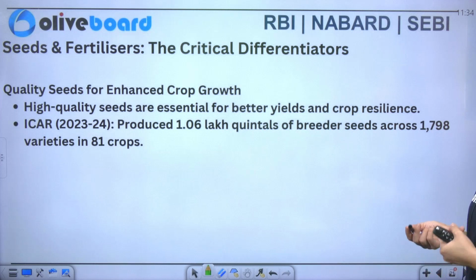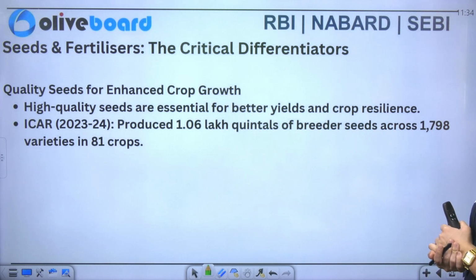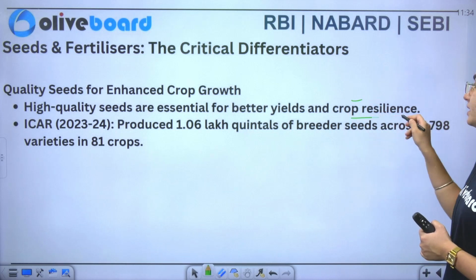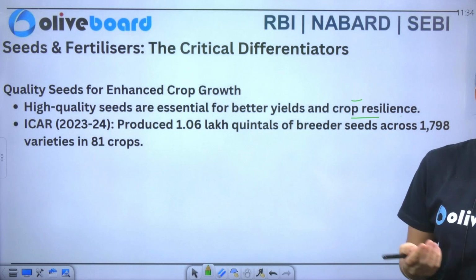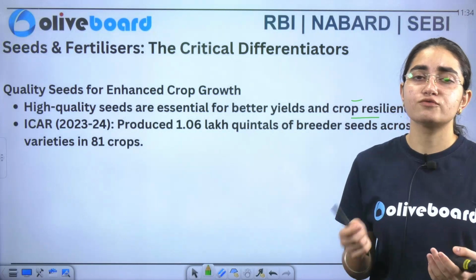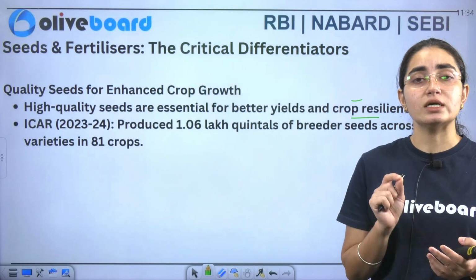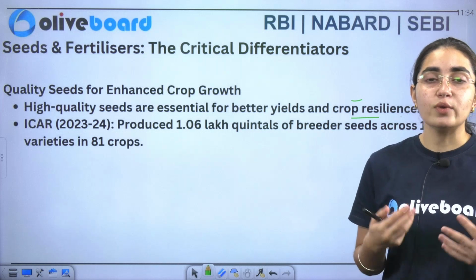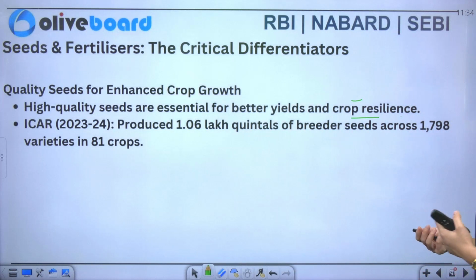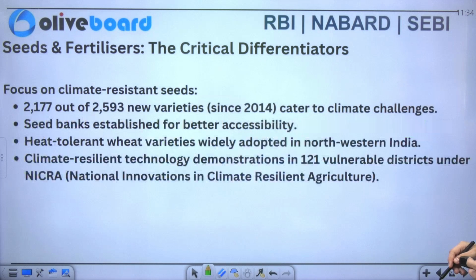Now we'll see about the quality seed for enhancement of your crop growth. So you can see that high quality seeds are just essential for better yield and crop resilience. That is known to each and every person, that if you want your crop yield to be the very best, of course firstly you have to take care of the initial stage, that is your seed only. So when you get qualitative seed, of course you will get qualitative crop yield also. Similarly, ICAR produced 1.06 lakh quintals of breeder seeds across 1798 varieties in 81 crops.